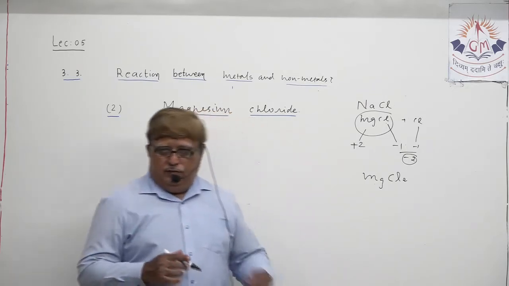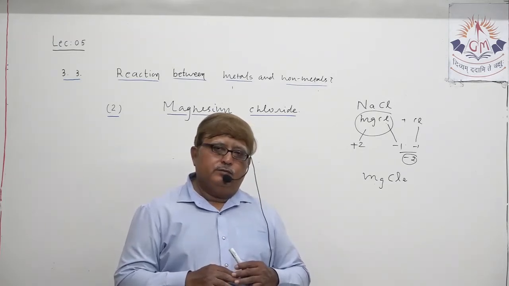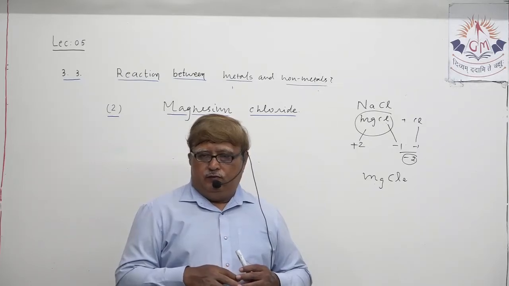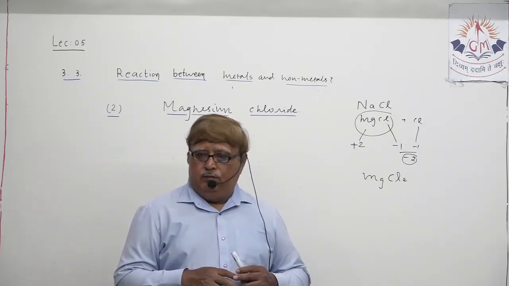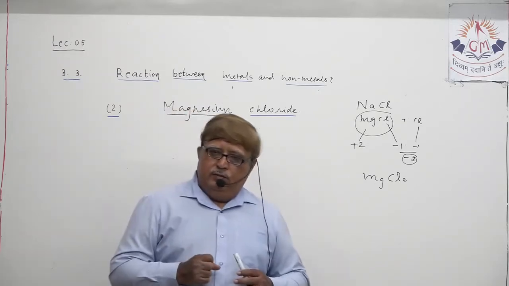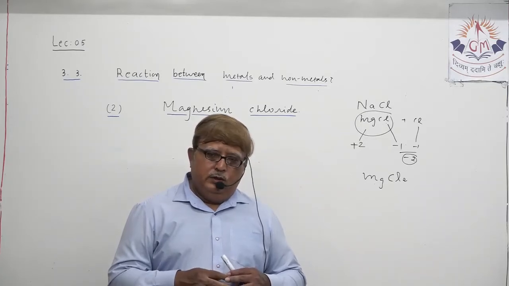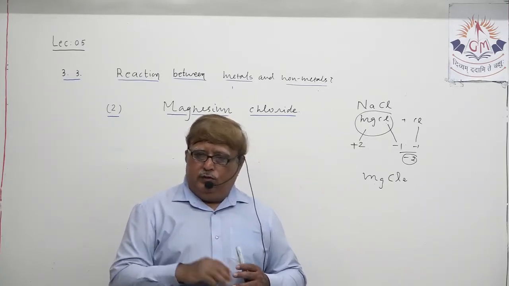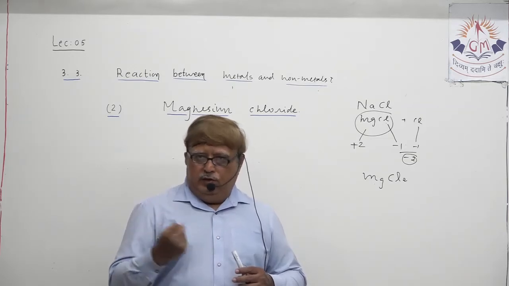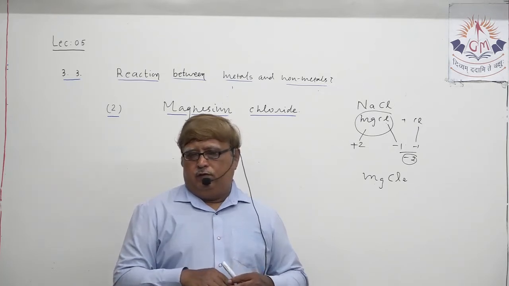Just at home, try to guess the formula of aluminium chloride. Can you say? What is the valency of aluminium? +3. Because aluminium has the capacity to deliver 3 electrons, there have to be 3 chlorine atoms to accept 3 electrons from aluminium. So can you guess the formula?